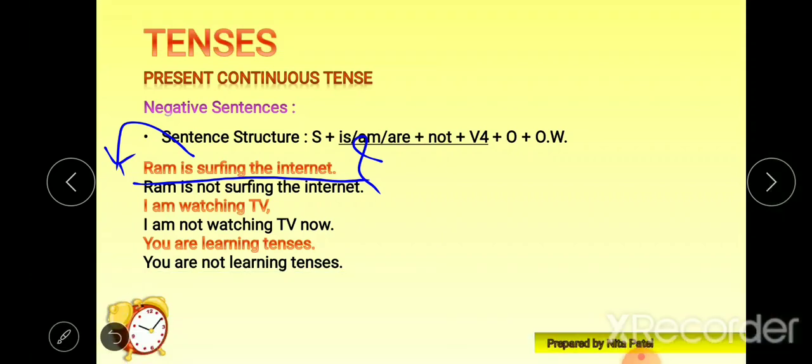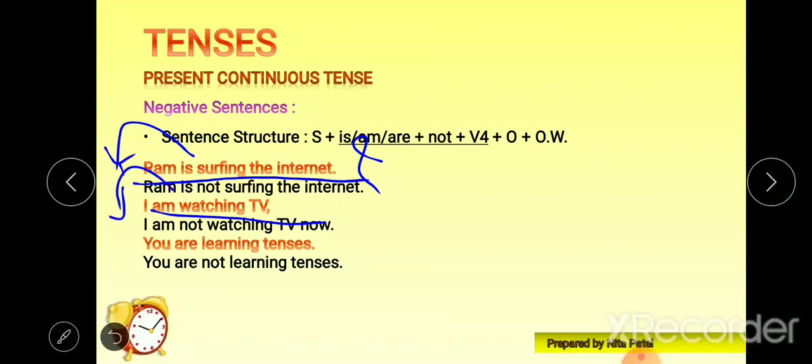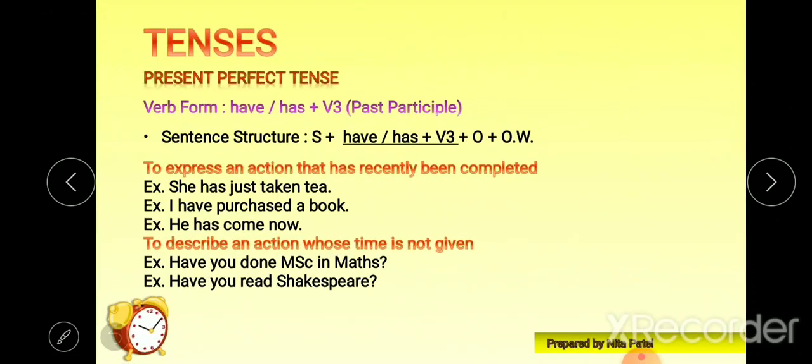Let's see another. I am watching TV. So what will we do? We will put am first: Am I watching TV? You are learning tenses. We will put are at the front: Are you learning tenses? Question mark. So it's quite simple and easy.